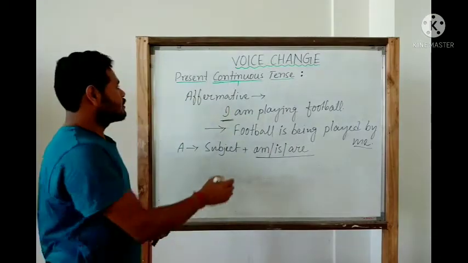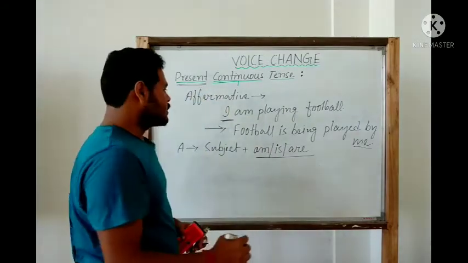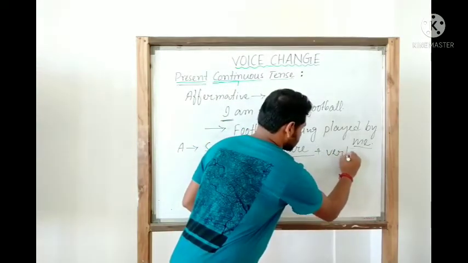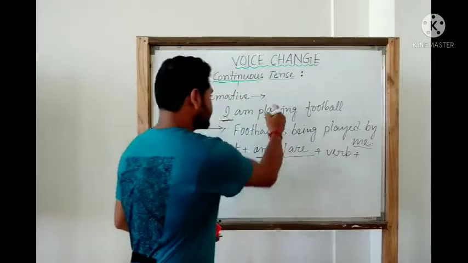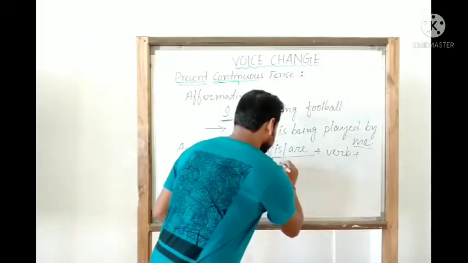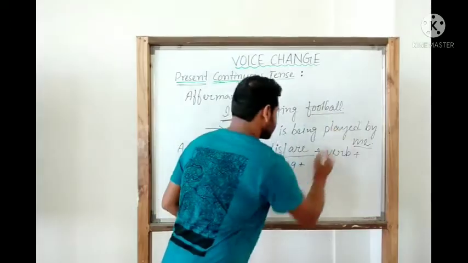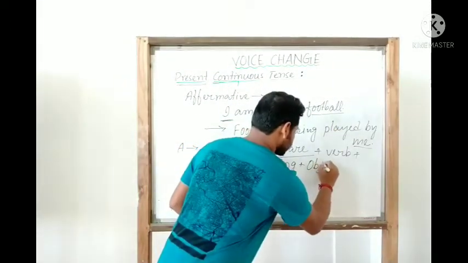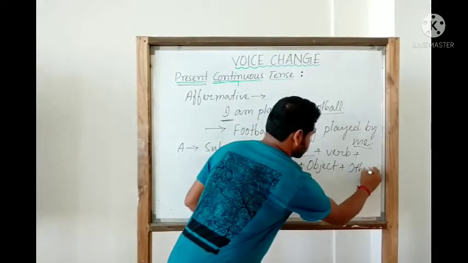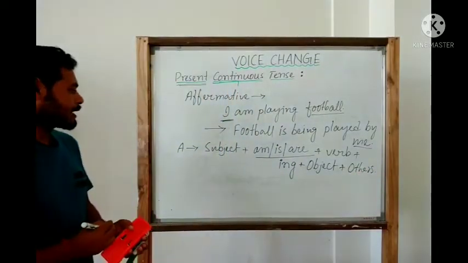Because we are talking about the present tense. Understood? Then we have the verb one with ing, plus the object, plus others if any. So this is the active structure.